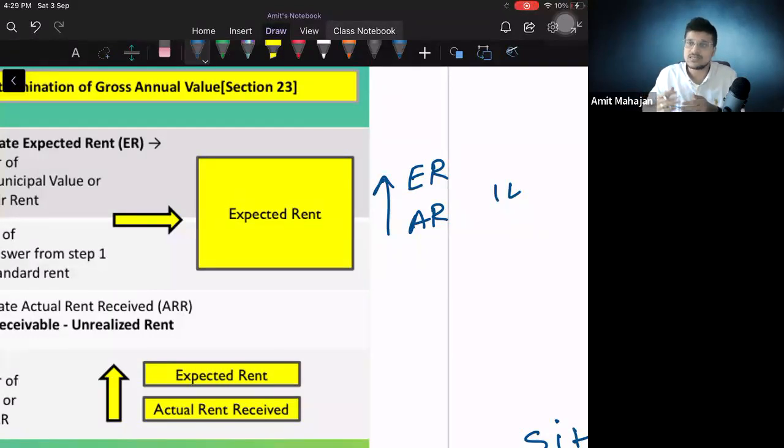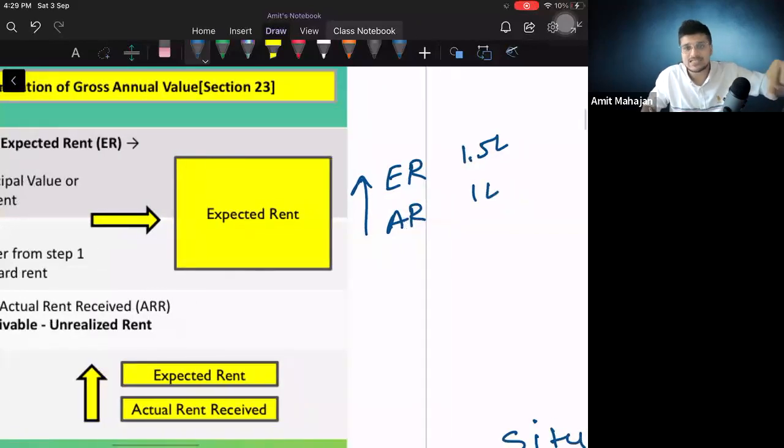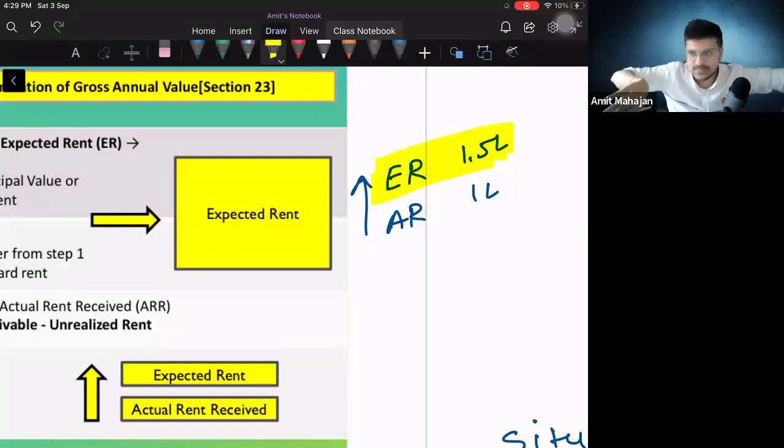And that is why they came up with the concept of expected rent. Now they said from this property, 1.5 lakhs are expected. Now it does not matter how much amount you're taking from that particular tenant. So even though I'm taking 1 lakh rupees, for me the taxable amount is going to be what? 1,50,000 rupees. So this is the role played by this expected rent. So that jhol which I was doing earlier, I will not do those jhol now. What is the meaning of jhol? Jhol means tax evasion. I will not do any kind of tax evasion. And even if I do those tax evasion arrangements, I'll still have to pay tax on 1.5 lakhs only. Now the question comes how to identify this expected rent.